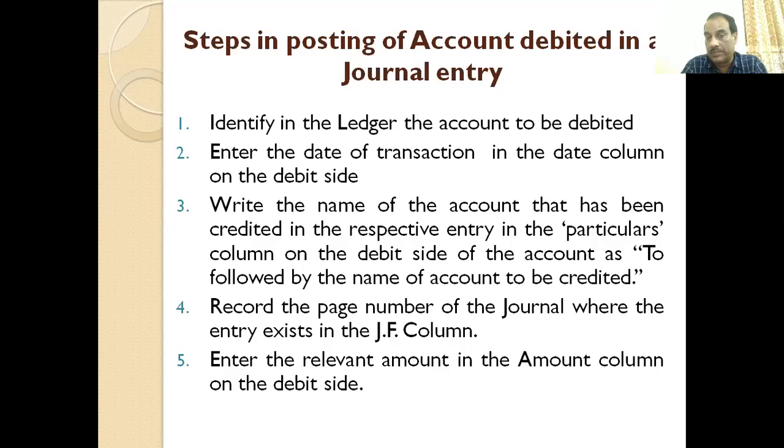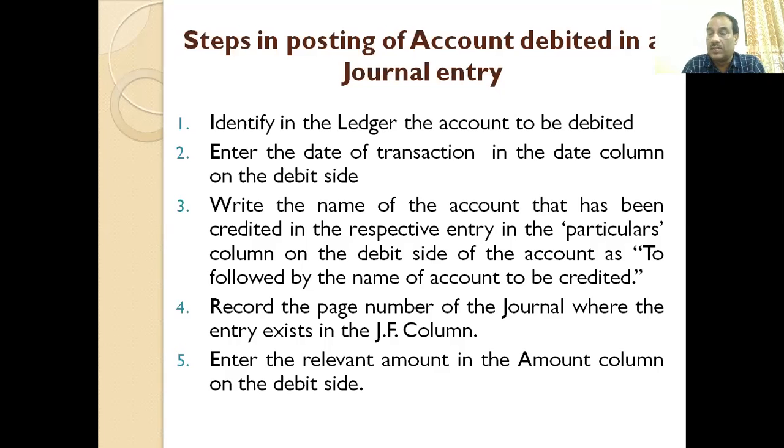Now, please recall the format of the journal entry. In journals, under particular columns, what do we write? We write the name of the account that has been credited. In the particulars column, we write the names of the accounts, and there are two entries: first the account which is debited, followed by the account which is to be credited.